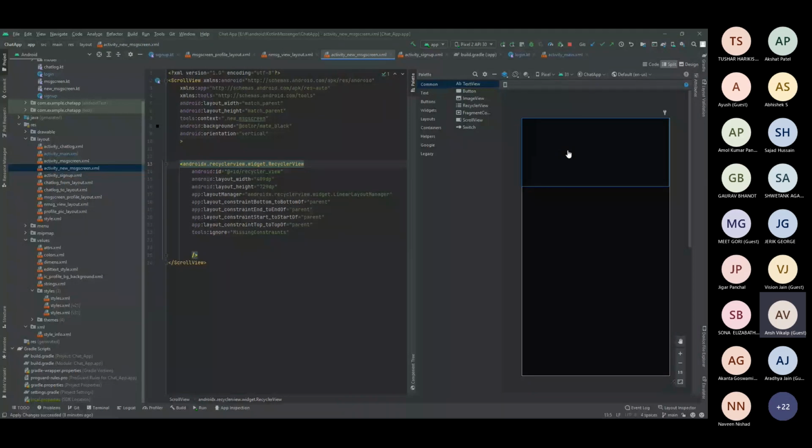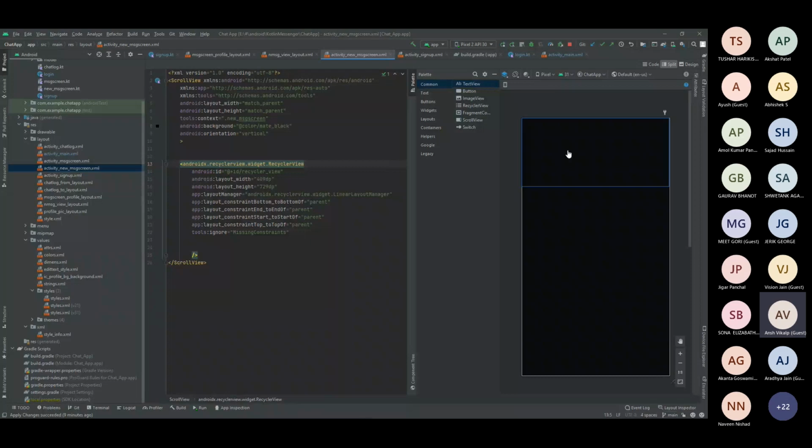So normally what this recycler view does is avoid this much memory consumption. How many chats are visible to you right now? It will fetch only those chats' data. As you scroll down and new chats come up, it will start to pull the data for the new chats from the server and display it to you. That's the basic idea: it tries to avoid as much memory consumption as possible and use very little memory.